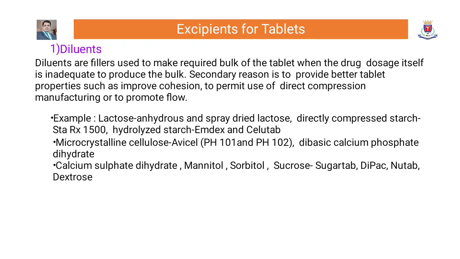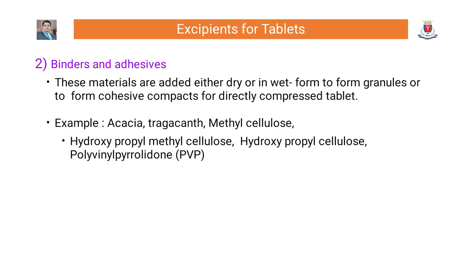Microcrystalline cellulose, example Avicel, of both the grade pH 101 and pH 102. Dibasic calcium phosphate dihydrate, then calcium sulfate dihydrate, mannitol, sorbitol, sucrose, sugar tab, Dipac, Nutab and dextrose.